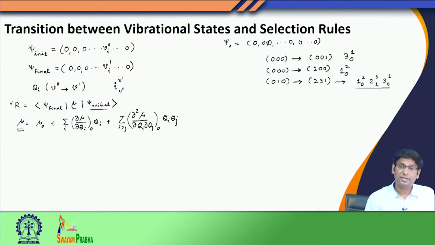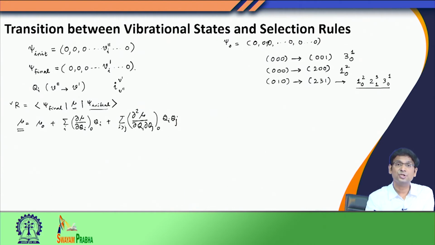Now, I can incorporate this dipole moment expression in the transition dipole moment expression, and then if I do this, you would see that the first term mu 0, since it is a constant, will come out of this integration, and I will have psi final overlapping with psi initial.